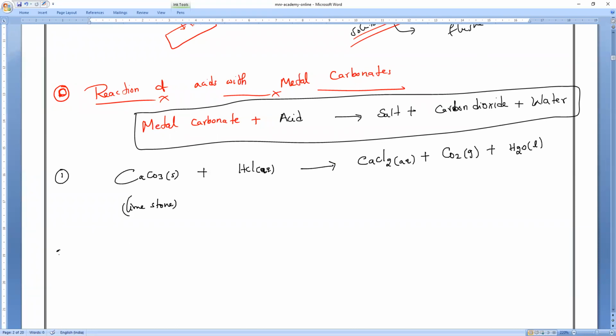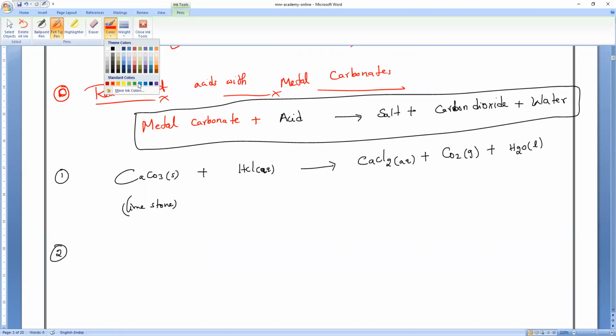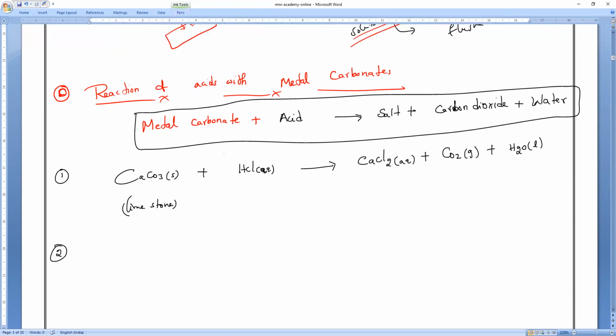Next, second example. Balance it. I want you to balance it. Balance fast, everybody. 2HCl. See, only 5-6 members are able to balance it fast. For everybody, I have given the same worksheet and taught the same thing. Why can't the others? That is where you people are lagging.